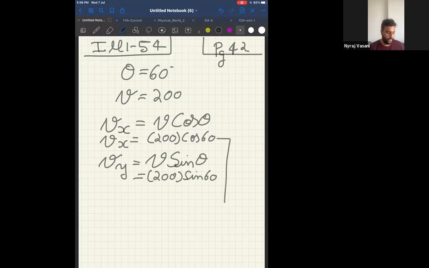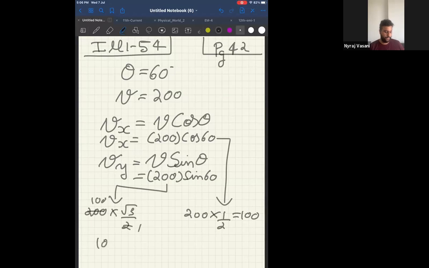Now, 200 cos 60 is nothing but 200 into half. Can I say that is 100? And 200 sin 60 is nothing but 200 into root 3 by 2. So two hundreds are 100. Therefore, can I say the vertical component is 100 root 3?